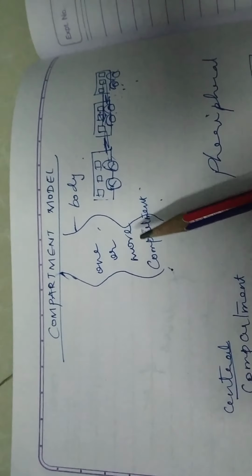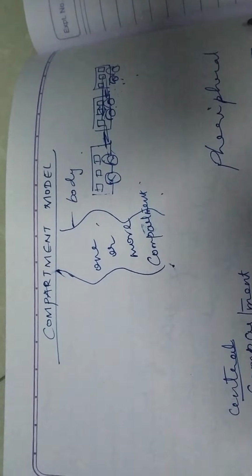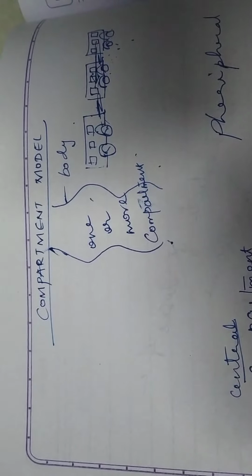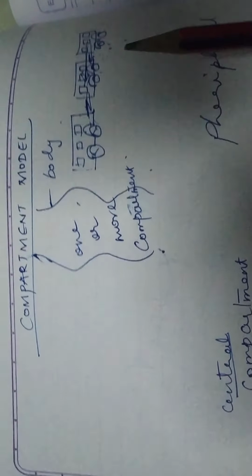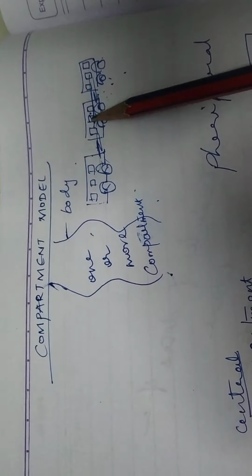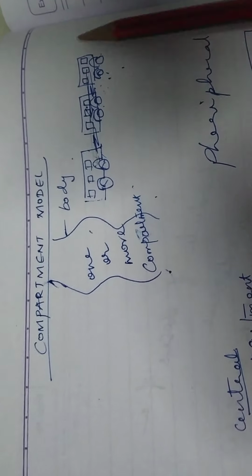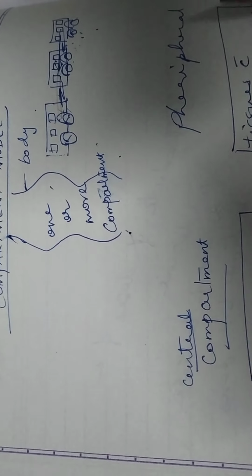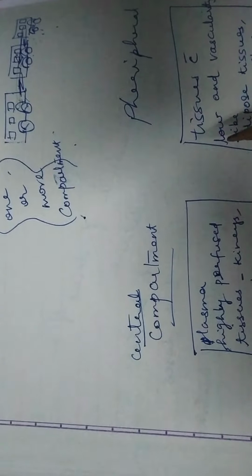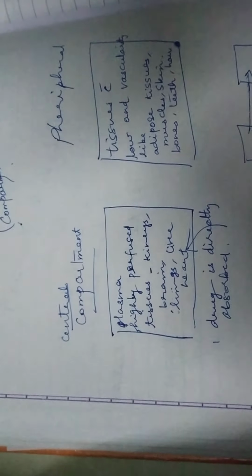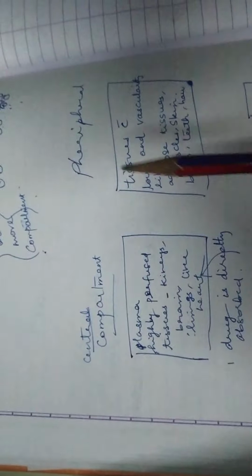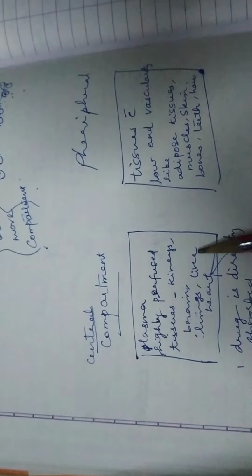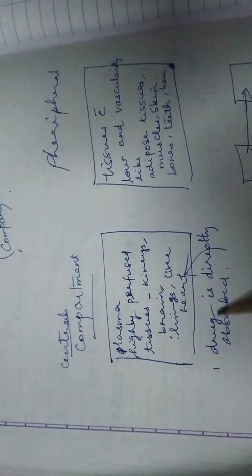It may have one compartment, or it may have more than one hypothetical compartment, and they communicate reversibly with each other. That is, the blood from here goes to here, or this comes here, like they communicate reversibly with each other. And tissues having approximately similar drug distribution patterns may be pooled, grouped into a kinetically homogeneous compartment. For example, this is a central compartment.